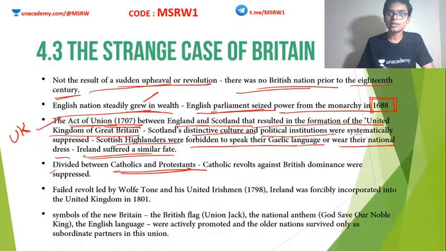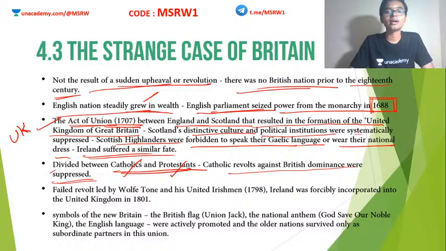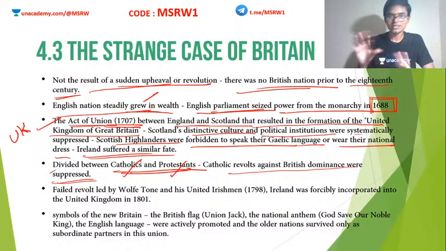Anyway, the society in Britain was generally divided into Catholics and Protestants. So Catholic revolts against British dominance were also suppressed. Predominantly the population is Protestant. Catholics are there, but Protestants are more in number. That is also one of the reasons why France and Britain are always enemies. They are natural enemies or arch rivals because of this reason. France is predominantly Catholic, but in Britain, Catholics were overthrown and the Protestants came to power. It's religious in nature. Clear? So anyway, this is the society of Britain.